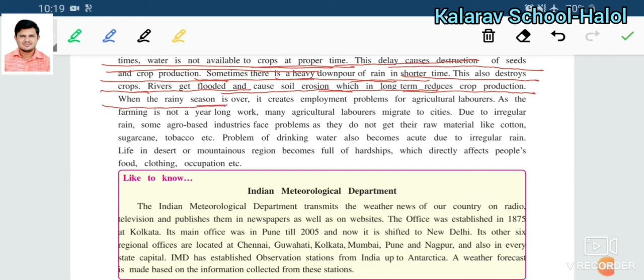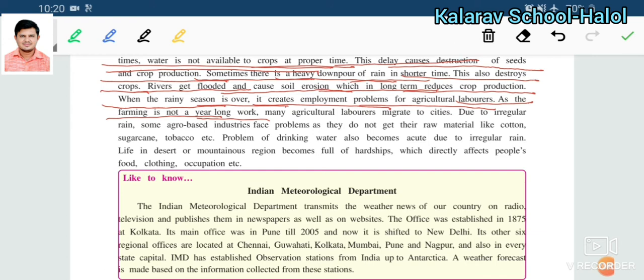When the rainy season is over, it creates an unemployment problem for the agricultural laborer. Why? Because the laborer doesn't have work to do. Only in the rainy season can they work in the farm. What will they do in the remaining seasons? So this will create an unemployment problem, as farming is not a year-long work.